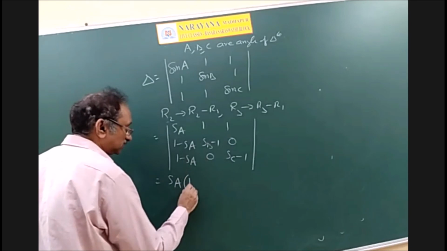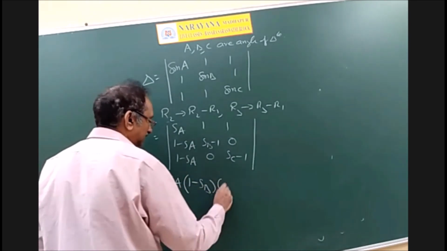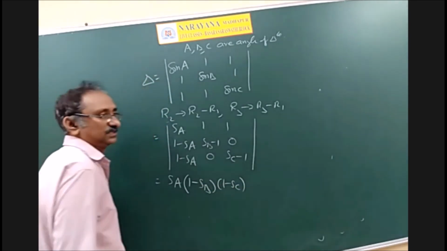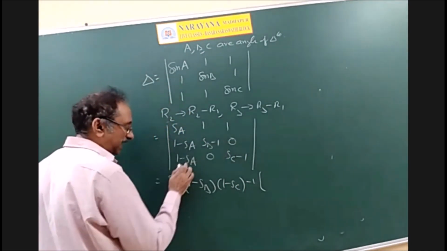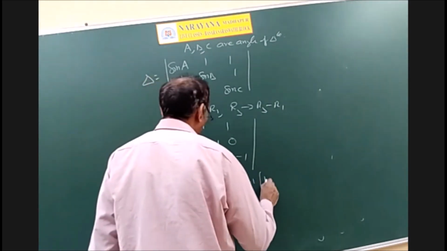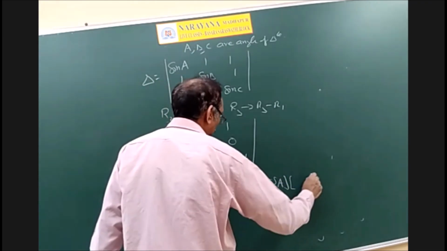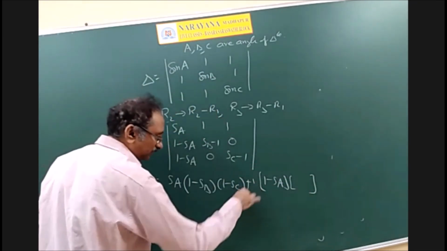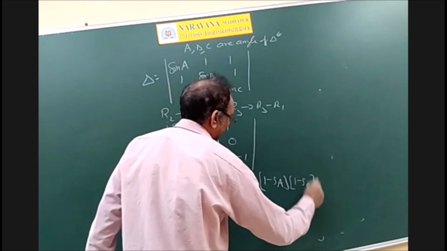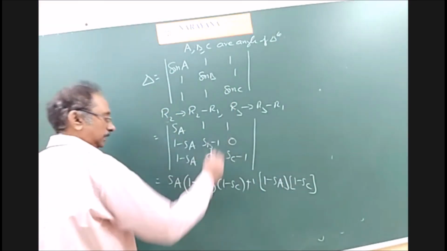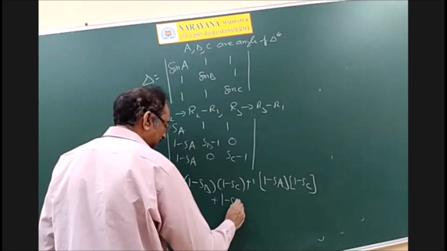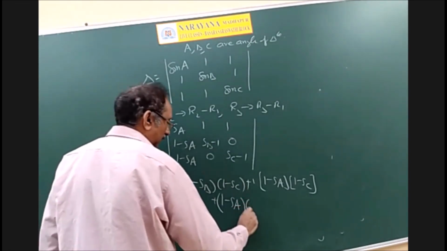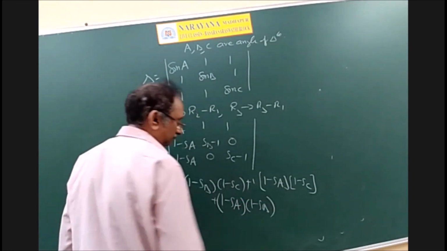Now this into this can be written as (1 minus sin B) into (1 minus sin C). Now minus 1 into this minus 0, that is already 0. So (1 minus sin A) into (sin C minus 1). If I put minus here, I can write 1 minus sin C. Again plus 1 into, this is 0, minus of this. So instead of minus, I will write 1 minus sin B.